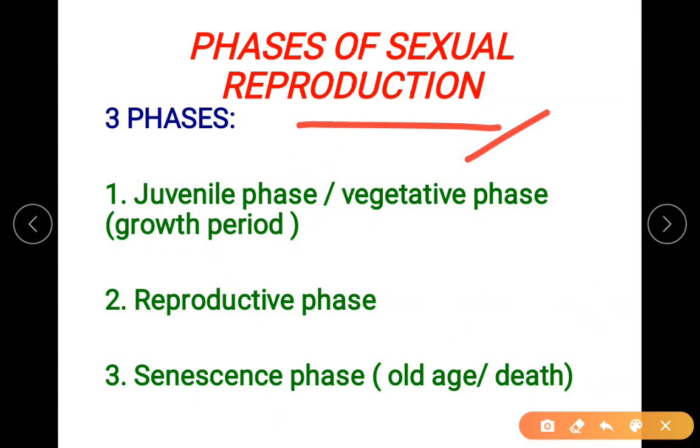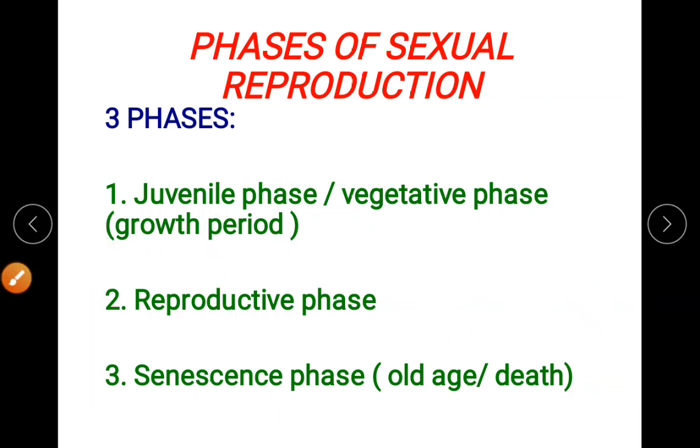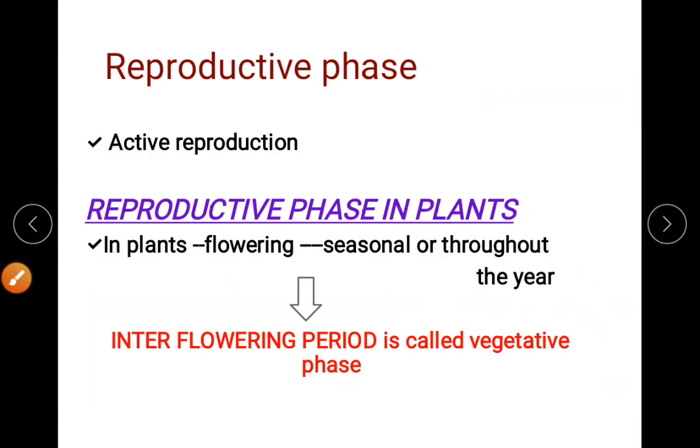So there are three phases in an organism. The first phase is the growth period. Then second, they will mature and then start reproducing. Then there is your old age, and then death. So remember these three phases. For a 3 mark question it can be asked.